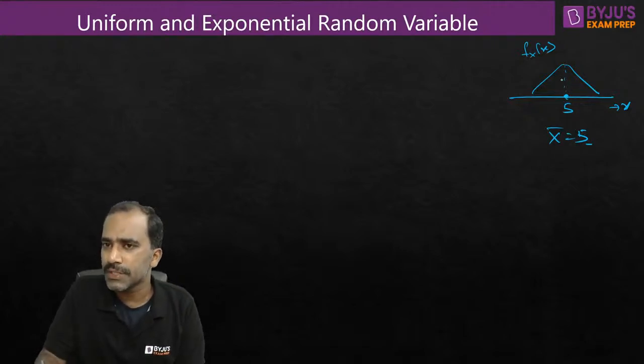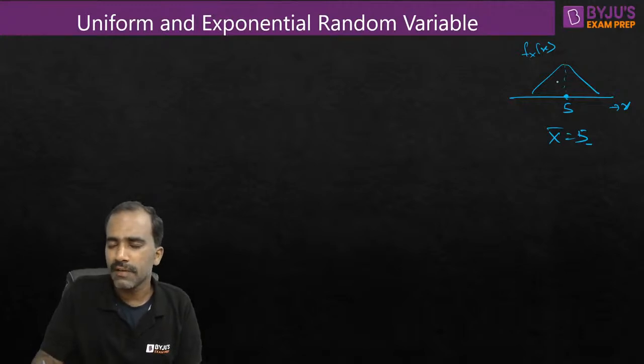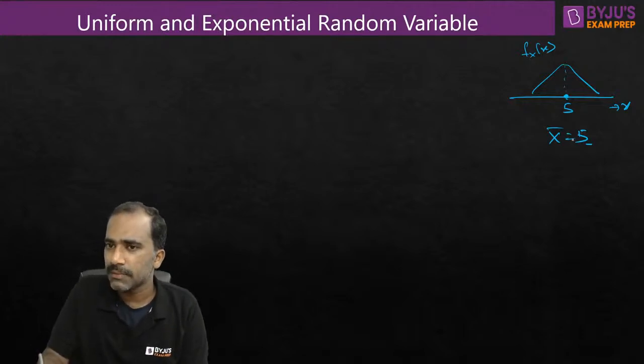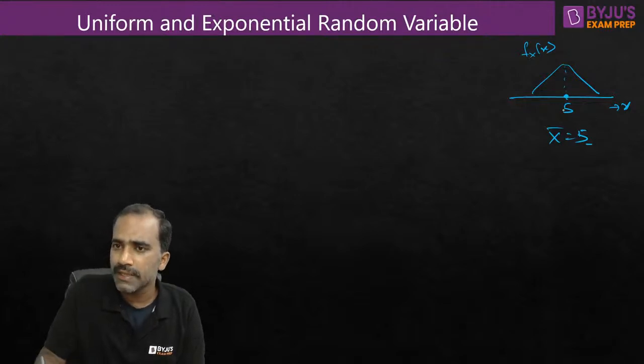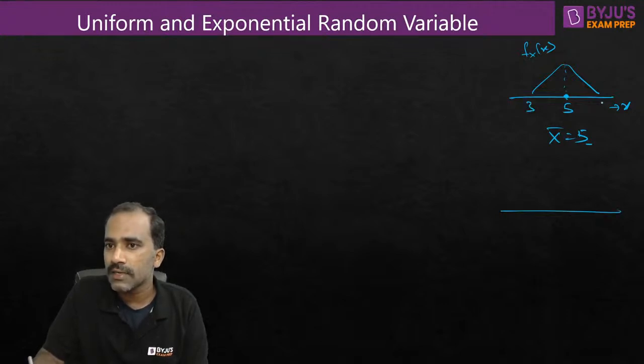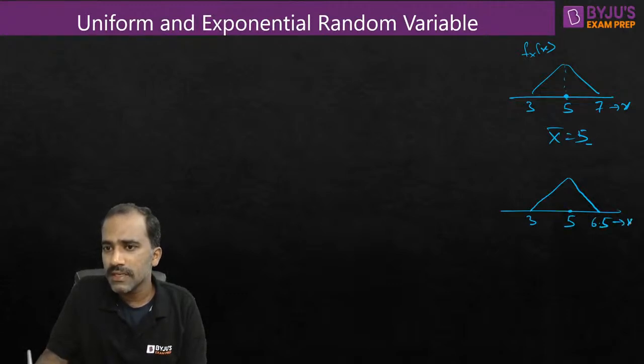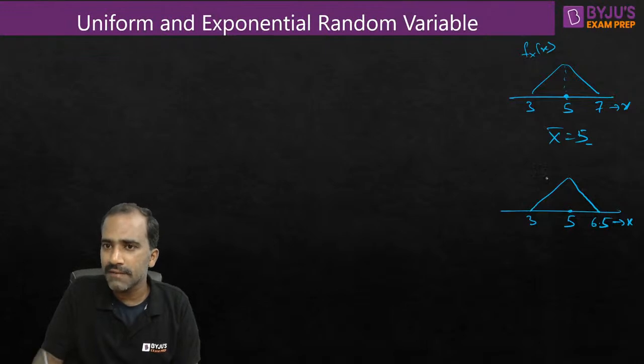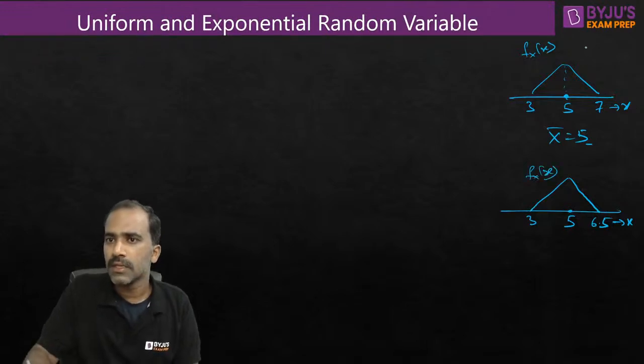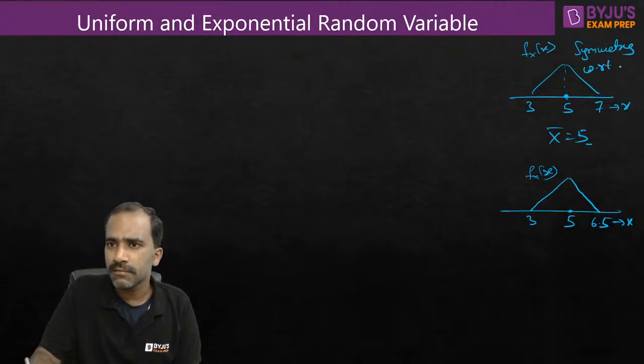If you want, you can write the equation for it and use the formula for mean value, integration of x into fx of x dx. You will finally end up with 5 only. But you cannot apply these basics for PDFs which are not having symmetry. For example, let's say this is 3, 5, 6, and 7. See this one? Is this having symmetry with respect to any point? This is having symmetry, I agree. Symmetry with respect to 5. Hence, 5 is the mean.